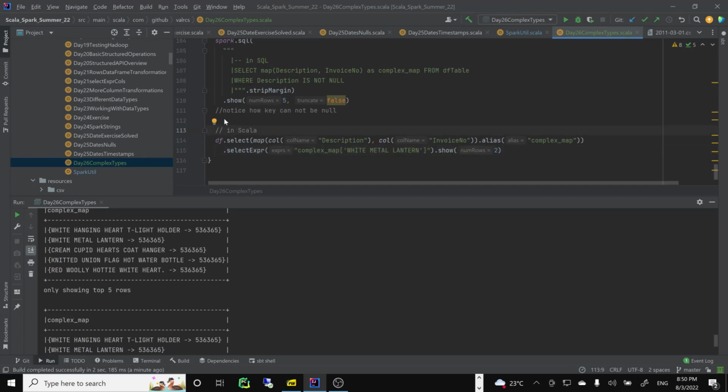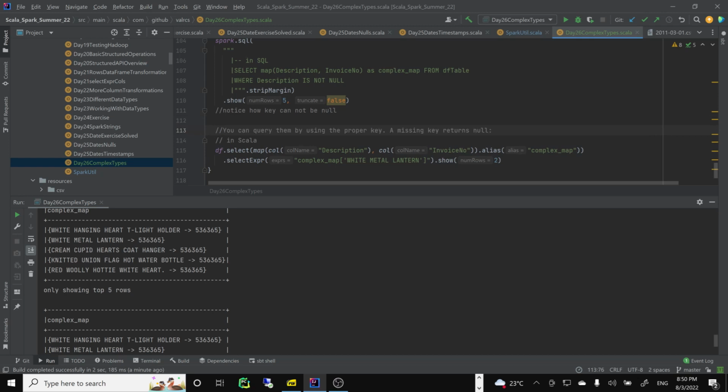So this will, yeah, complex map. So you say select expression. So you only want this white metal lantern. So you say, okay, by complex map. So that's a key, white metal. So you will get, that's the idea. You will get all of the metal lanterns. So let's say 5, and false.